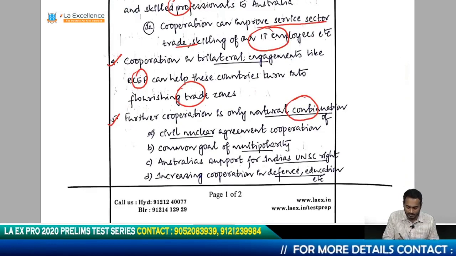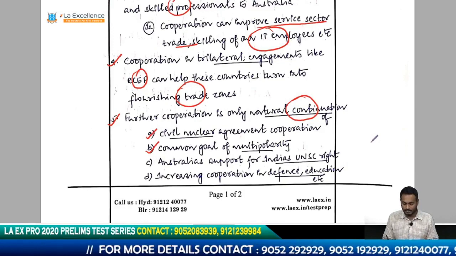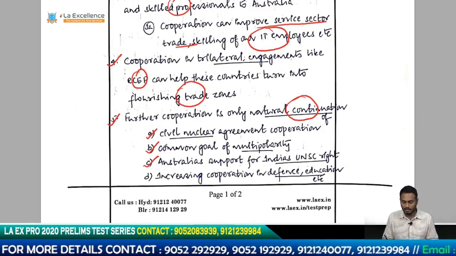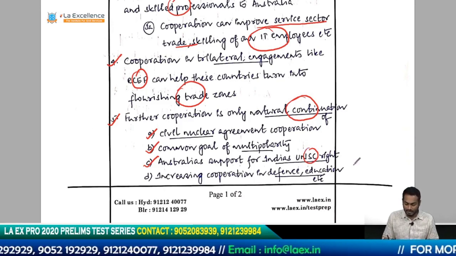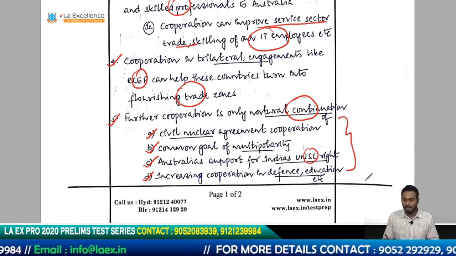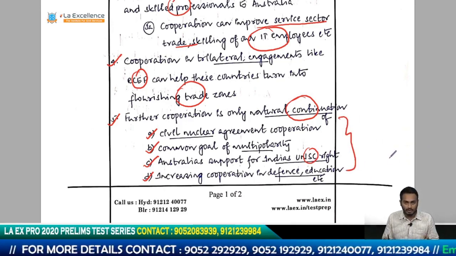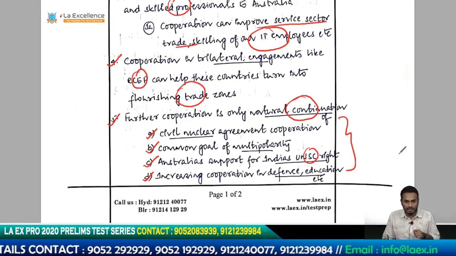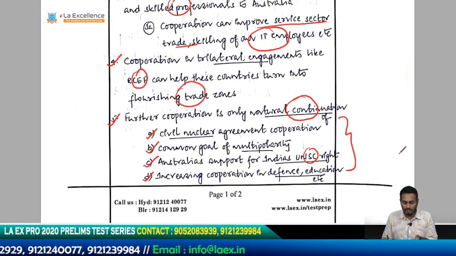We have taken up the civil nuclear cooperation agreement, and then the common goal of multipolarity, Australia's support to India's UNSC permanent membership rights, and then you have increasing cooperation in defense, education, etc. So these are the areas in which these two countries have cooperated so far, and it is only natural for these two countries to take this relationship forward for mutual benefit. Okay, so that is what he is trying to tell you.